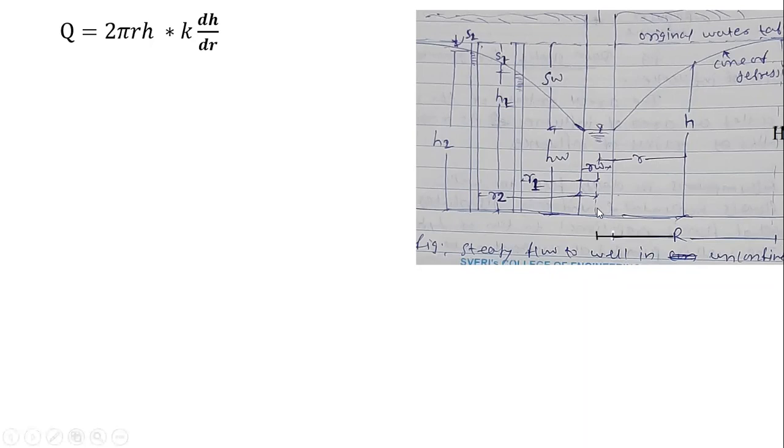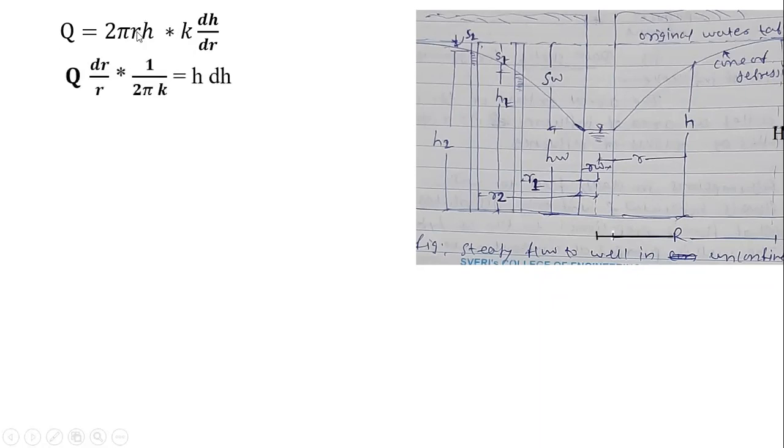At the center r is 0, and at the periphery, or the area of influence, it will be capital R. The h will be hw at the main well or pumping well, and it will be capital H at the edge of the depression. So we'll rearrange, taking the terms of r towards one side and h towards the other side.